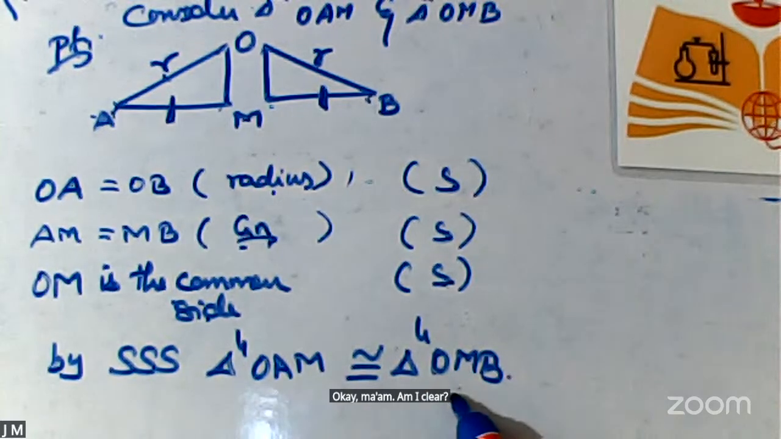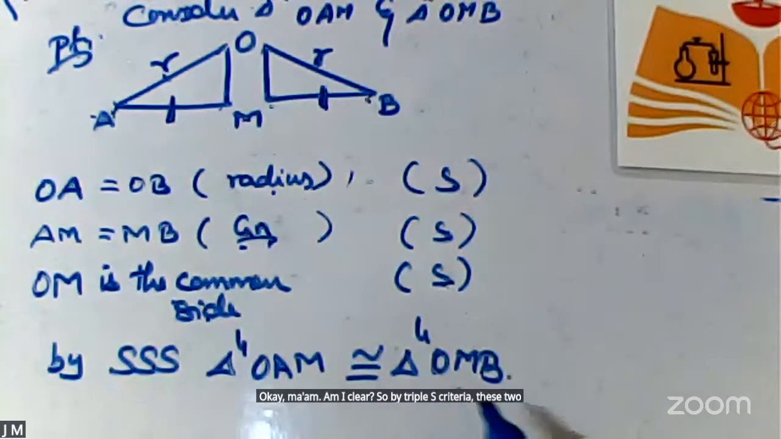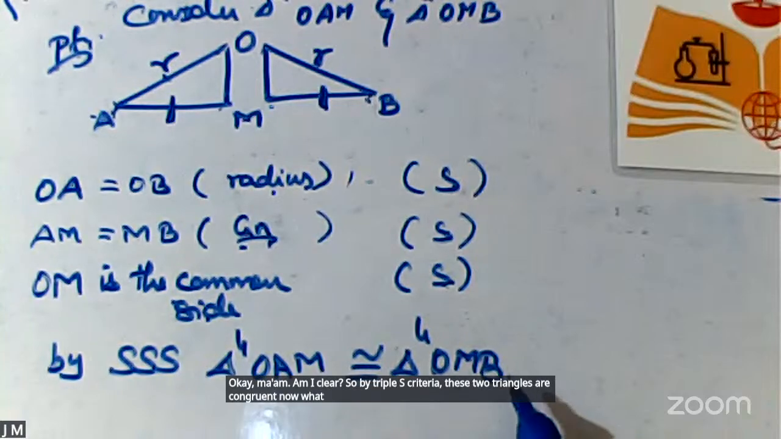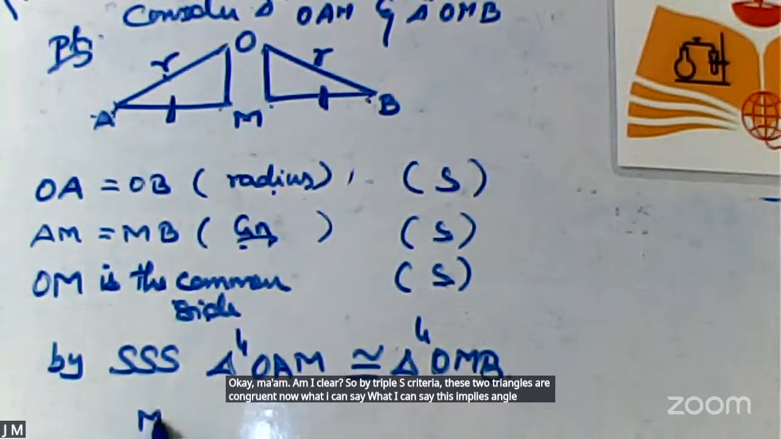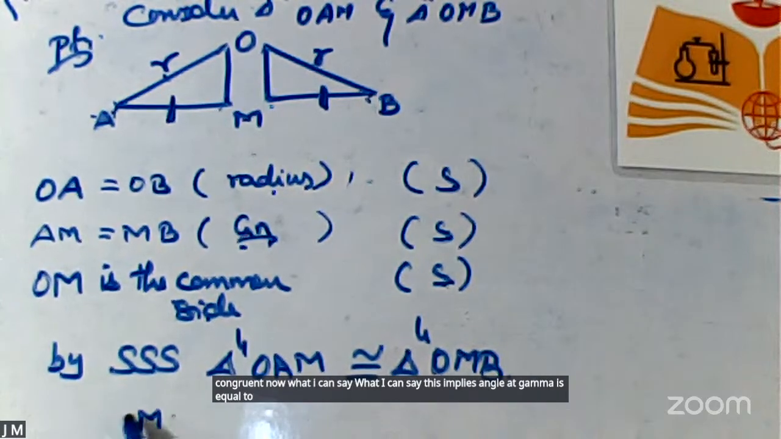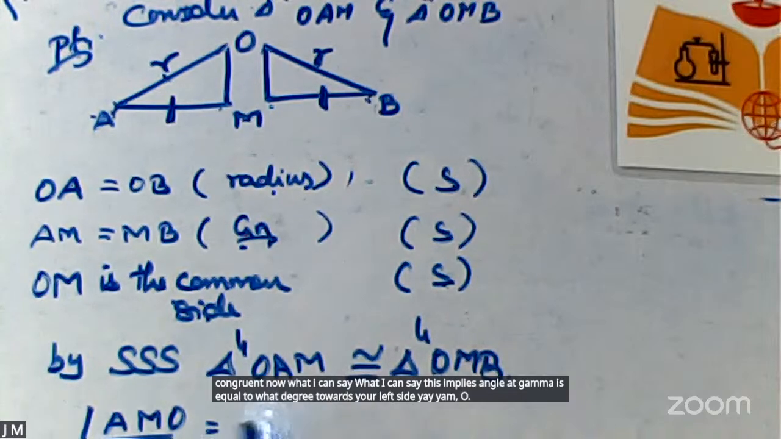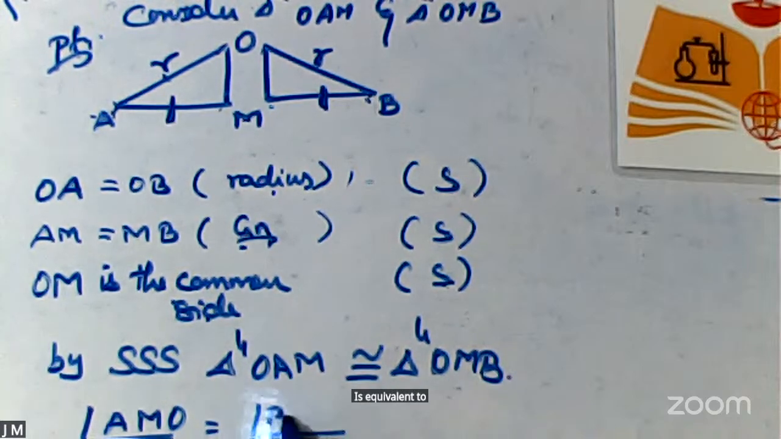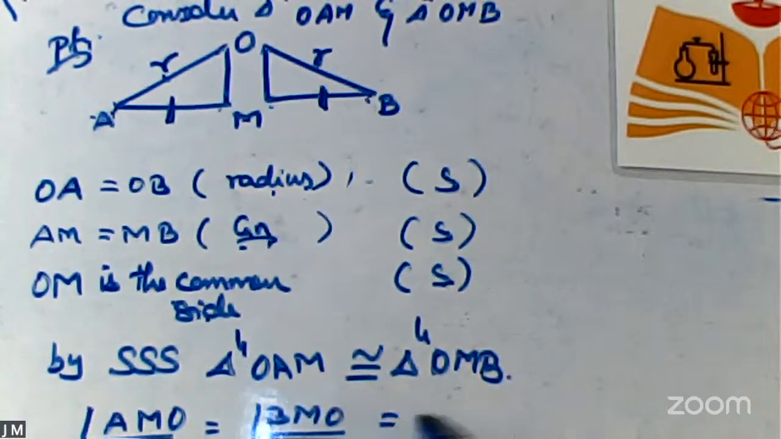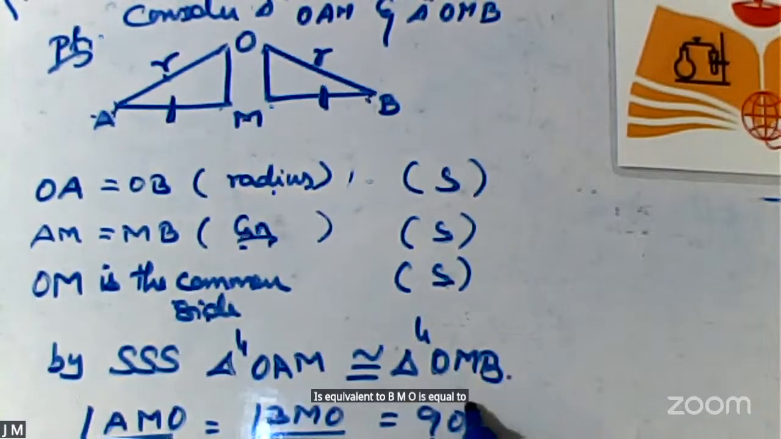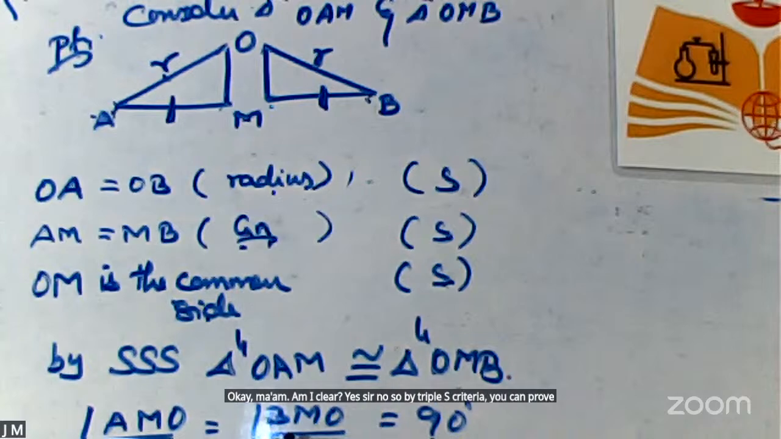So by triple S criteria, these two triangles are congruent now. What I can say? This implies angle at M is equal to what degree? Towards your left side, angle AMO is equivalent to angle BMO, which is equal to 90 degree. Okay? Am I clear? Yes or no? So by triple S criteria, you can prove the result like this. Okay? Next.